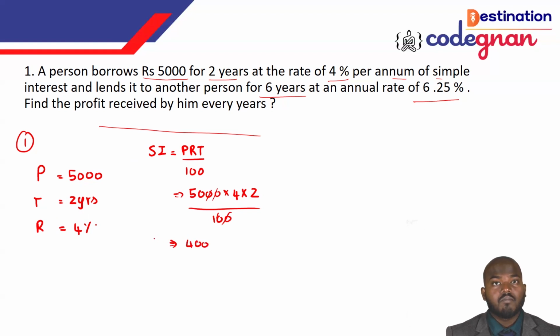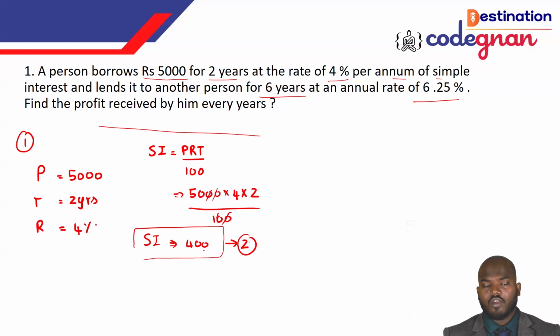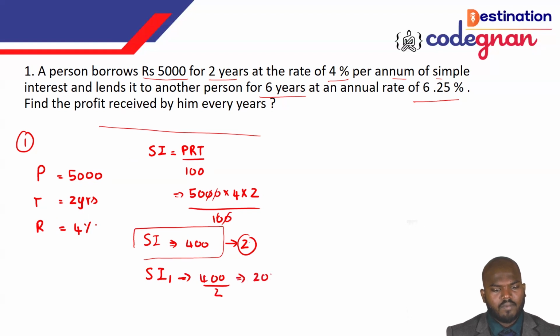So that is simple interest alone for 2 years. He will be getting that. So for 2 years, it is 400 rupees. Then simple interest for 1 year, we can take it as 400 by 2. You see this one? That is simple interest alone. We will get the answer called 200. For each year, he is getting the simple interest money alone, 200 rupees.